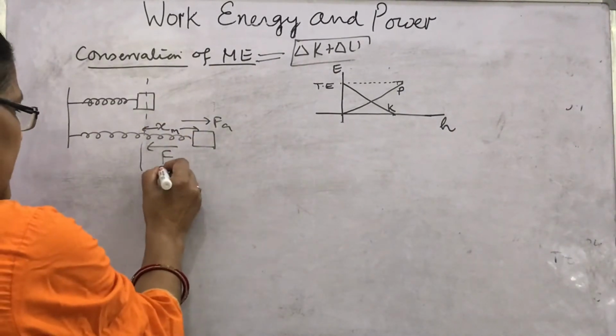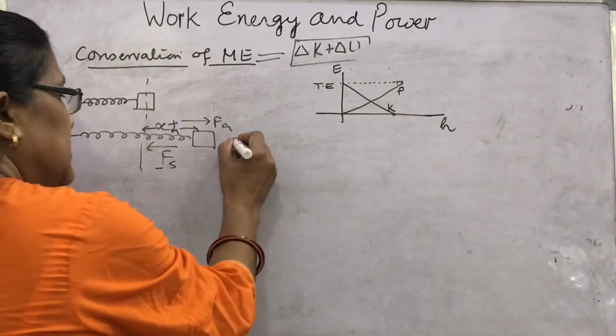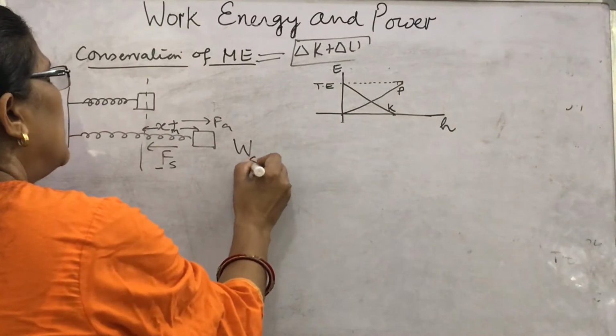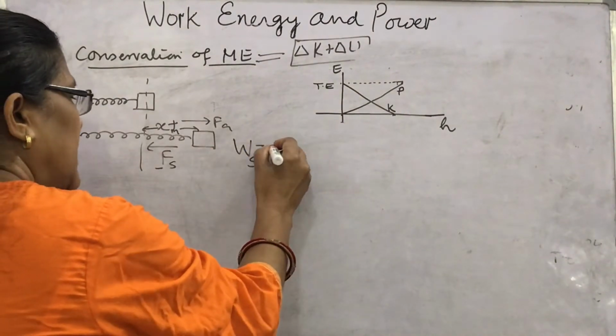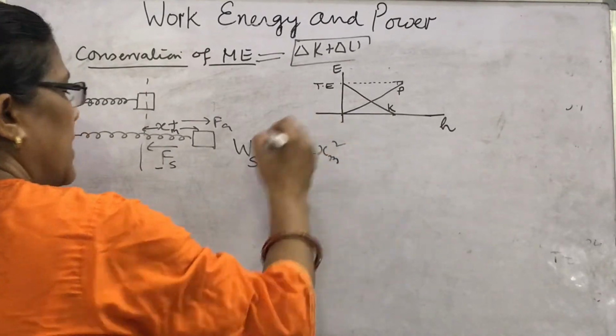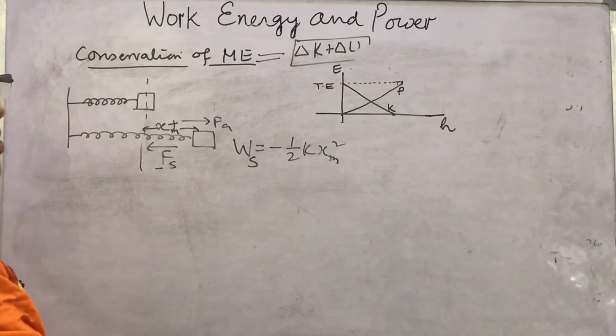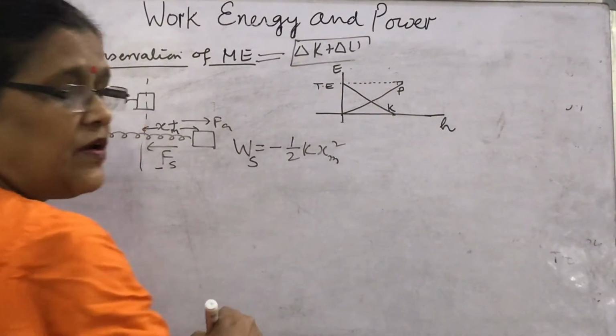This is negative, this is positive, as we have discussed earlier. What is the spring force and the work done by it? It is minus half k xm square. This we have seen. How will you find the maximum velocity by energy conservation?